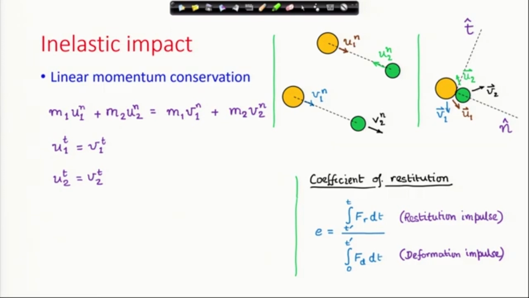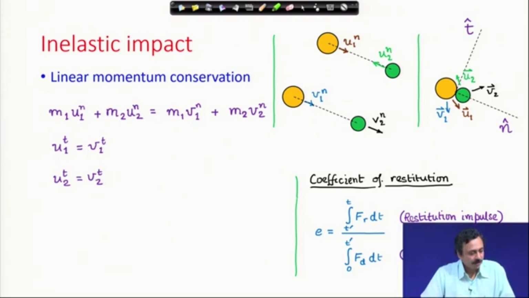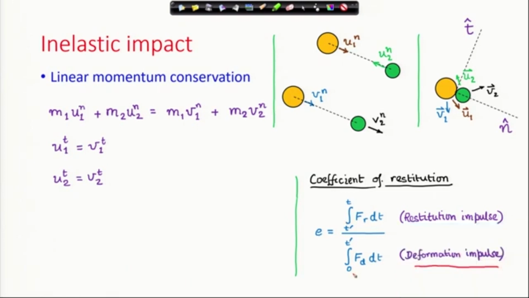Now, you can calculate the impulse of these two forces in the individual time intervals. For example, here the deformation impulse is calculated from when impact starts at t equal to 0 and goes up to t prime, and during this time interval the force that acts between the two particles is Fd. Therefore, the deformation impulse is the integral from 0 to t prime of Fd dt.